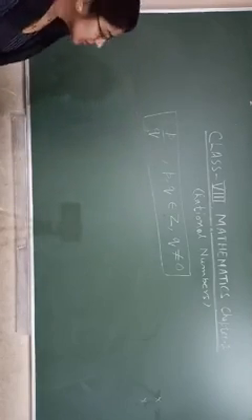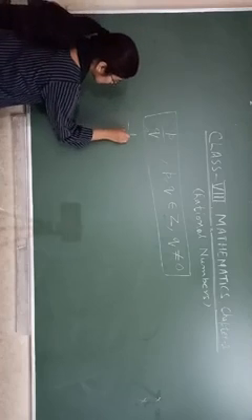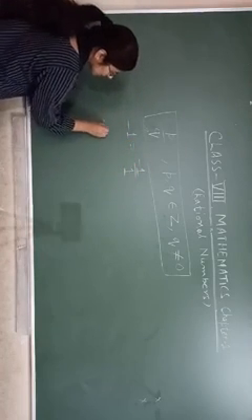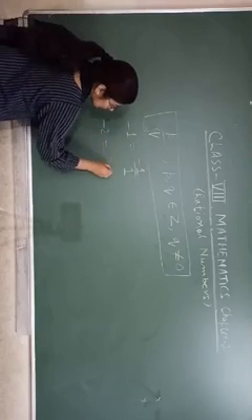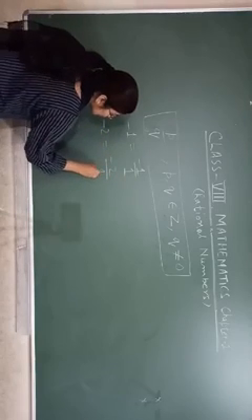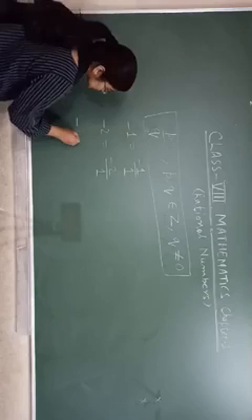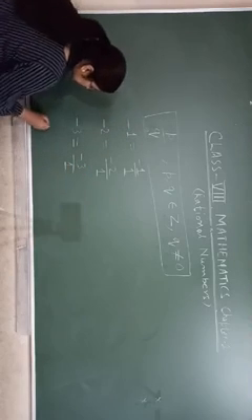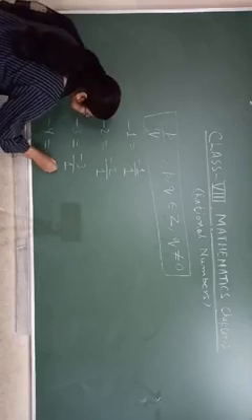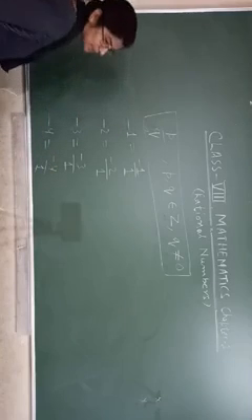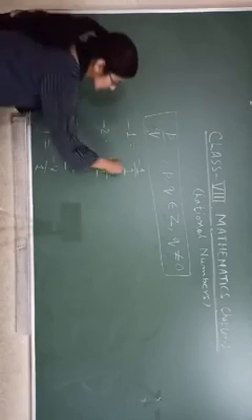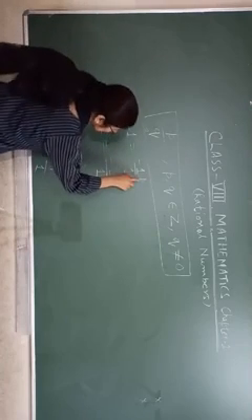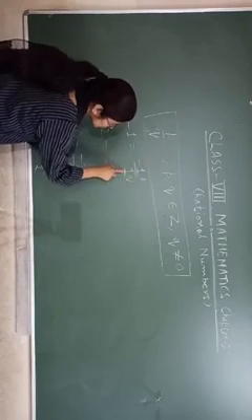Like that, if you have minus 1, you can write minus 1 upon 1. If you have minus 2, you can write minus 2 upon 1. If you have minus 3, you can say minus 3 upon 1. And if you have minus 4, you can say minus 4 upon 1. So this is your p, this is your q. P equals minus 1 and q equals 1.